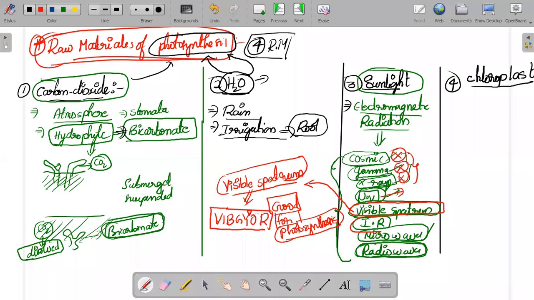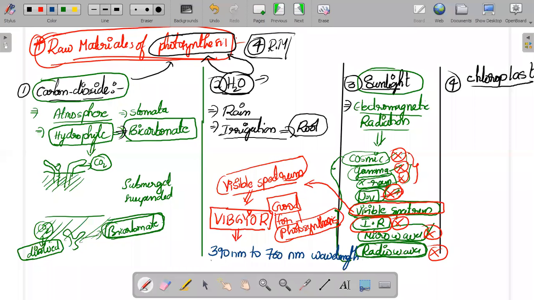And IR is not necessary. IR doesn't play an important role. Microwaves don't play an important role. Radio waves don't play an important role. UV waves also don't play an important role. What plays an important role in photosynthesis is the visible spectrum, that is, the VIBGYOR. So this VIBGYOR has a certain wavelength, and this can be asked in your exam. Everyone listen to me carefully. That is 390 nanometers to 760 nanometers wavelength. That is the wavelength range of the VIBGYOR or the visible spectrum.